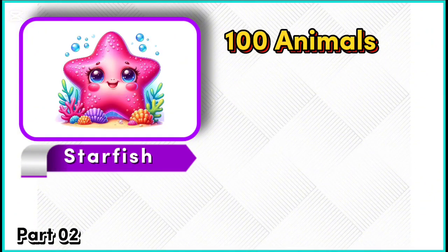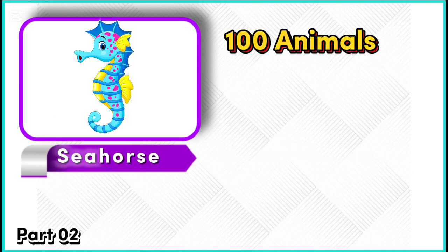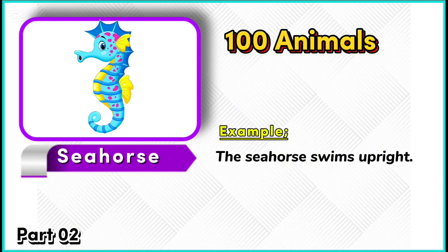Starfish. Example. The starfish has arms. Seahorse. Example. The seahorse swims upright. Grasshopper.